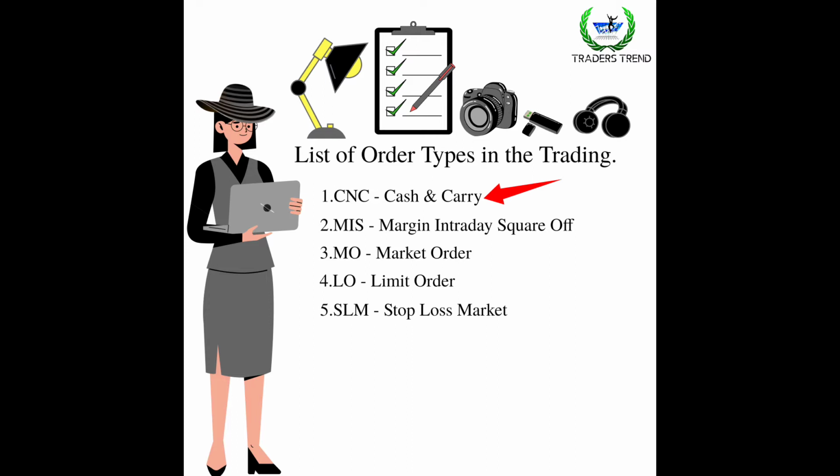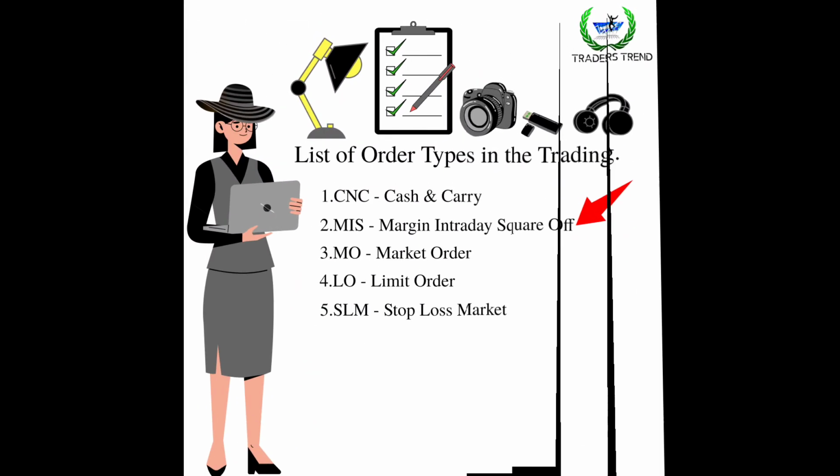So you can buy the share and store it in the demat account. You can store the share for a long time and then you can get a profit from that stock after a long period. So this is the CNC, and the next one is MIS.